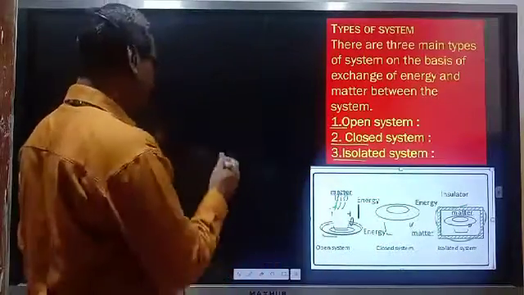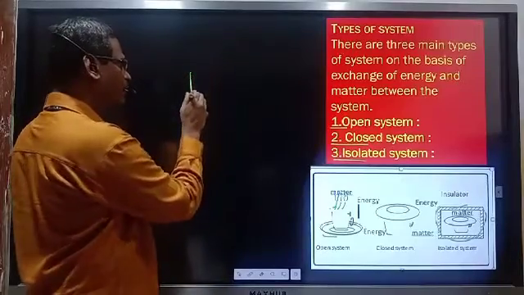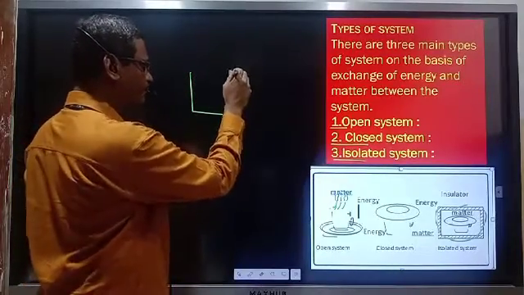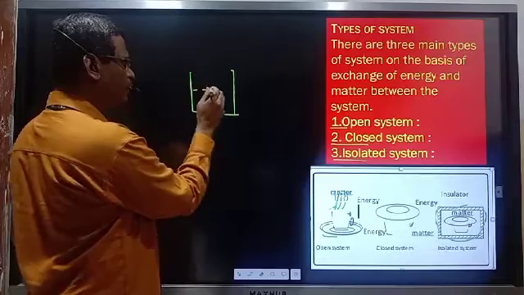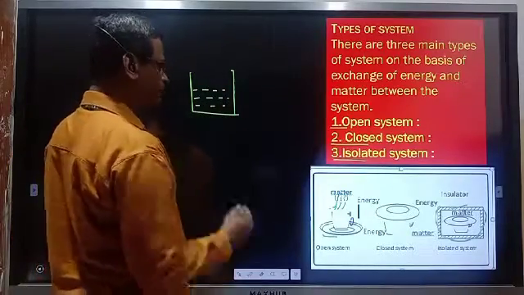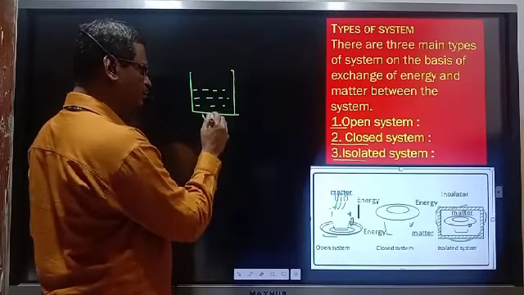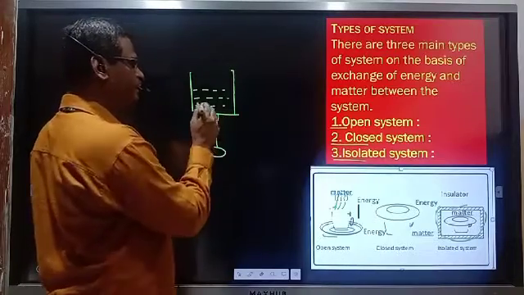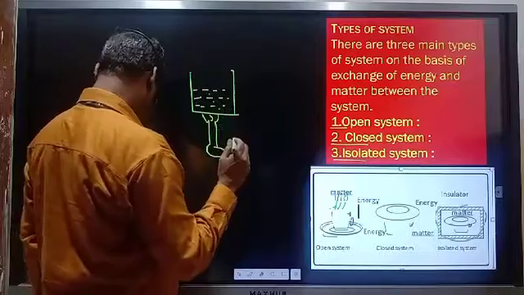See it once again. Suppose we have this type of beaker, and in this beaker we have taken water. Suppose we have liquid water. If it is heated, we know how heating takes place. Due to heating, what will happen?